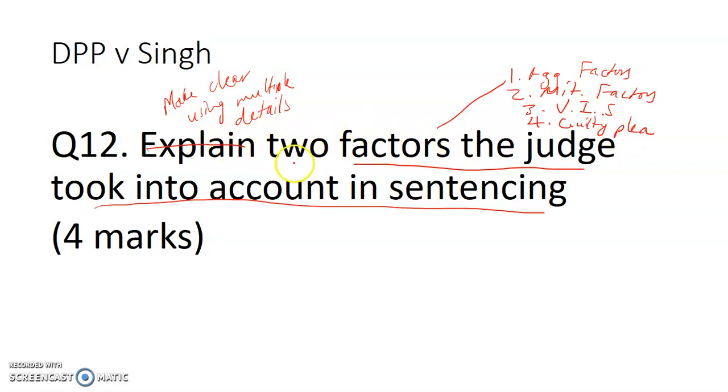However, as I go through here, I'm going to go now to my limiting word, 2. So it means I'm going to choose 2. So I might look at, all right, aggravating factors and the guilty plea, 4 marks. So again, I know here is going to be 2 marks, here is going to be 2 marks.